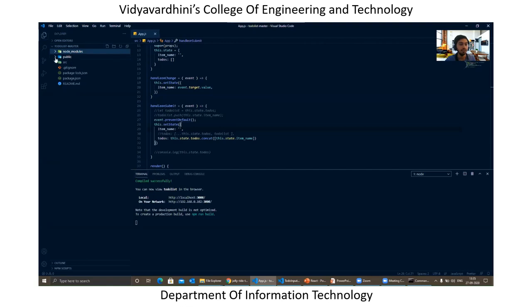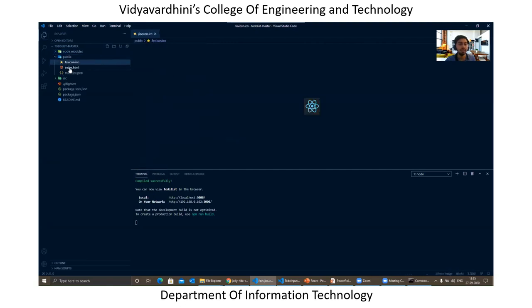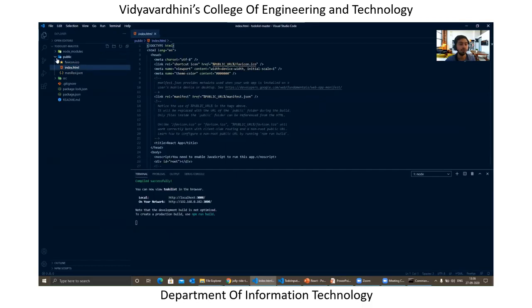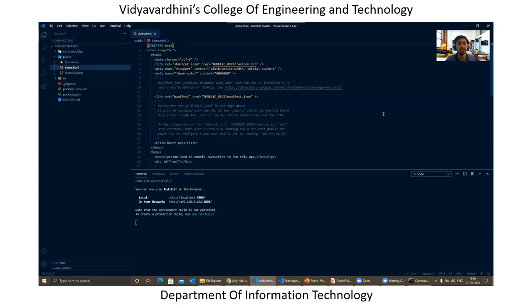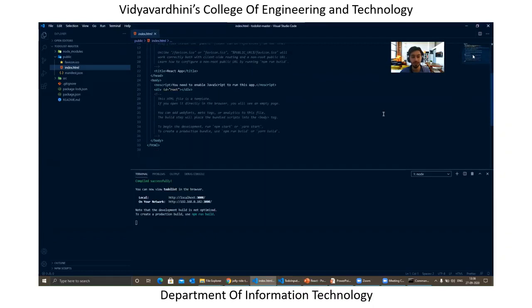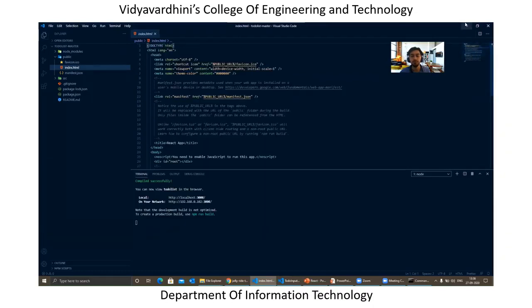The second thing is nothing but the public folder. This folder usually just consists of all the static data. Like if you want some icons, some pictures on your website, you can just add them in the public folder. And inside this public folder, we have something called index.html, right? So this is one of the main files which is present over here. And this is the file which you see on your browser.